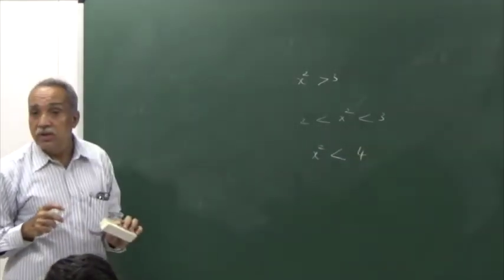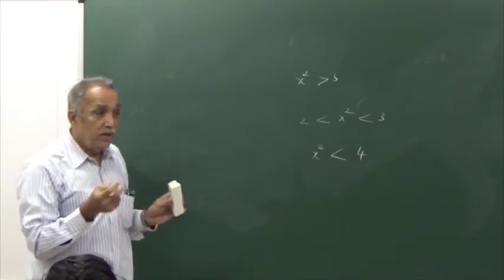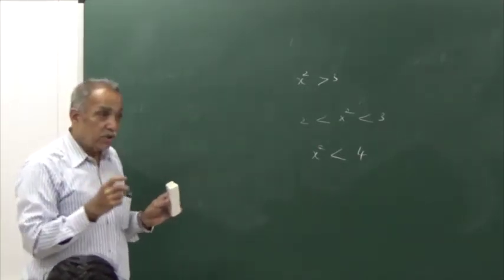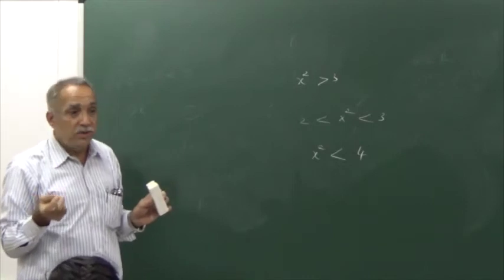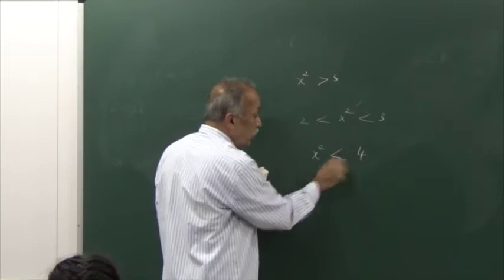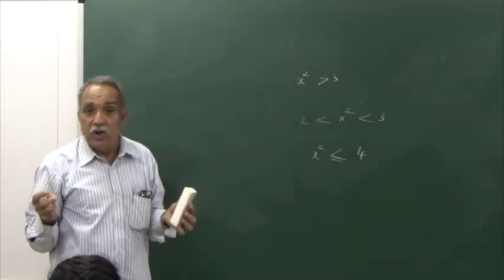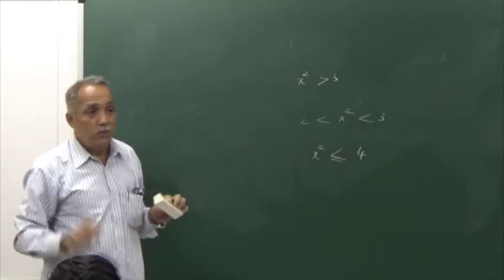Just this much. X lies between minus 2 and plus 2. Lies between minus 2 and plus 2, within the open interval minus 2 to 2. Now it will be between minus 2 and plus 2 including the endpoints, the closed interval minus 2 to 2.